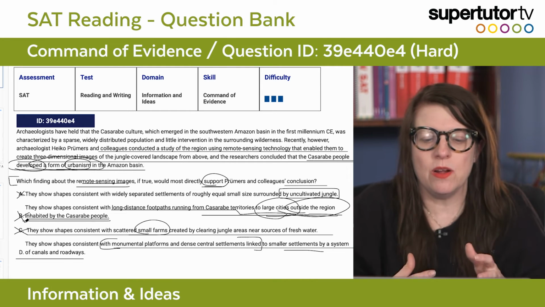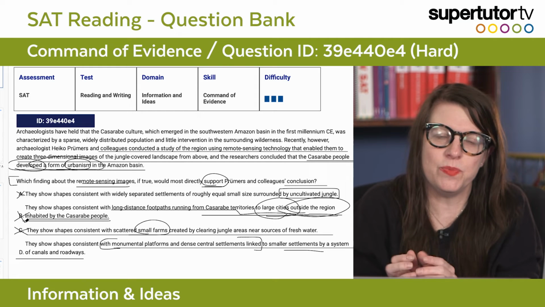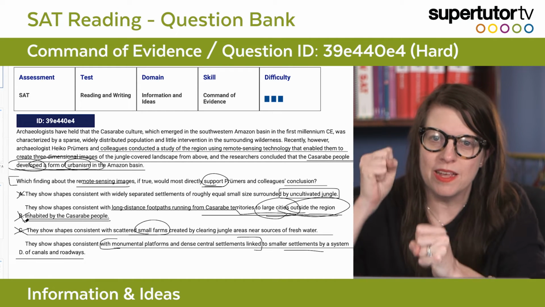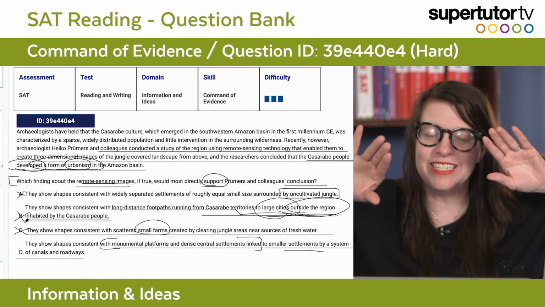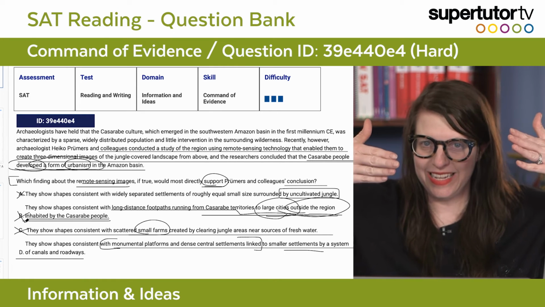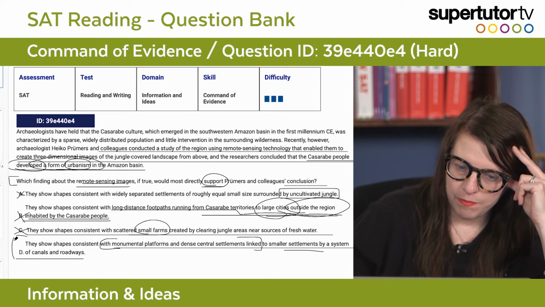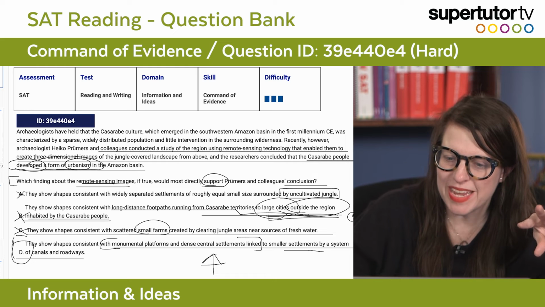So B is like close. It has some of the words that I want, but it's just not precise in this way, saying the Kasarabe are the urban pioneers. It's saying that they connect to other cities that are not their own city, which doesn't quite work. Boom. This sounds like urban, and they have to live there. Again, the problem with B is they don't live there.